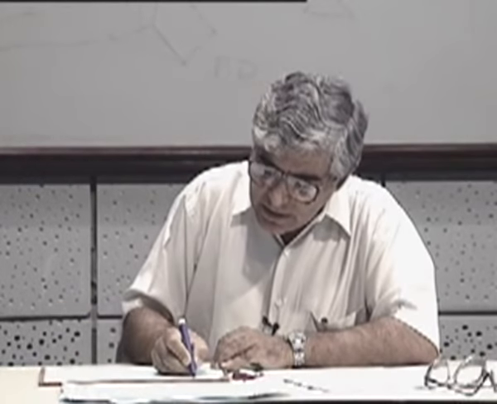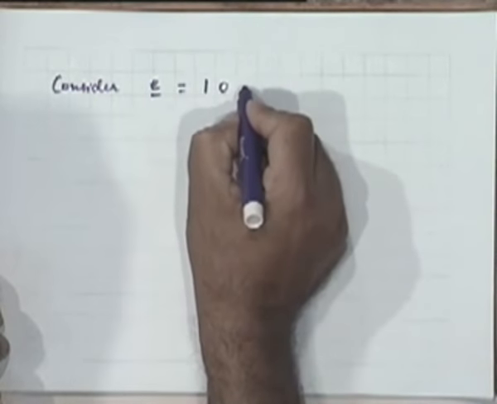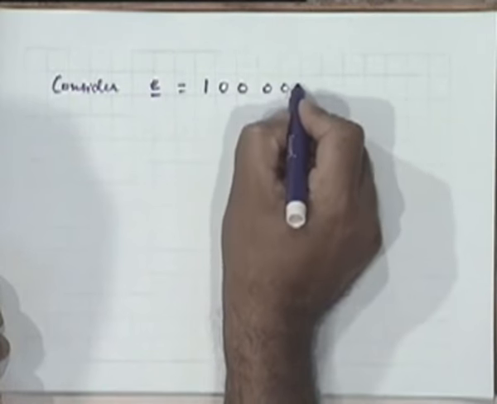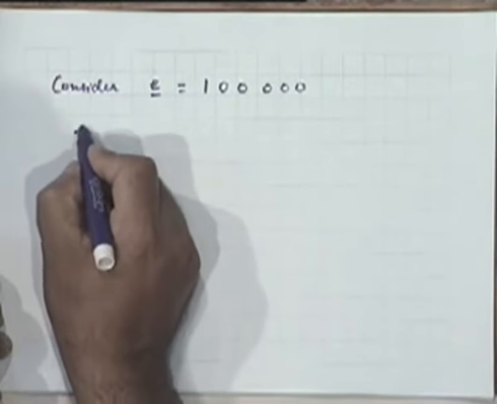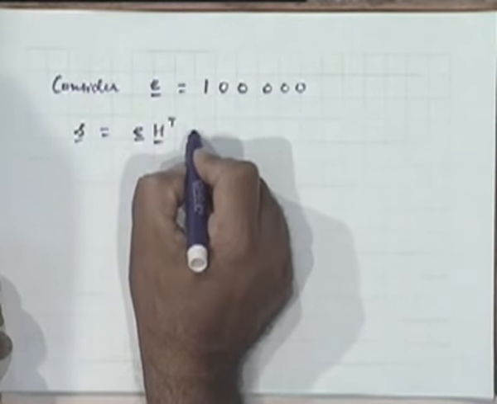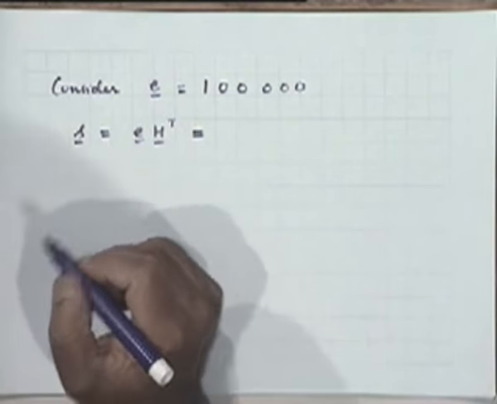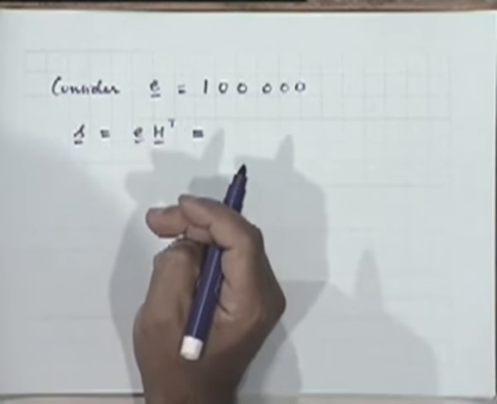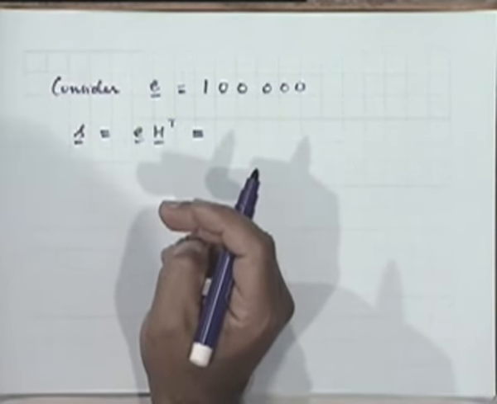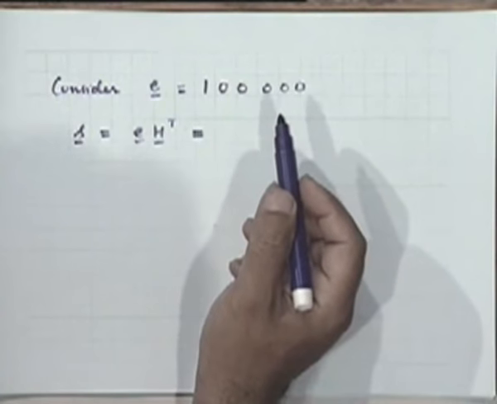Let's consider the situation where the error sequence is 1 0 0 0 0 0 0. What will your S equal to E H transpose be? What will it correspond to? It will be nothing but the first row of H transpose, isn't it? Is it clear?